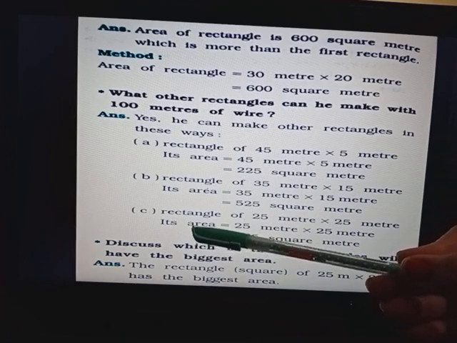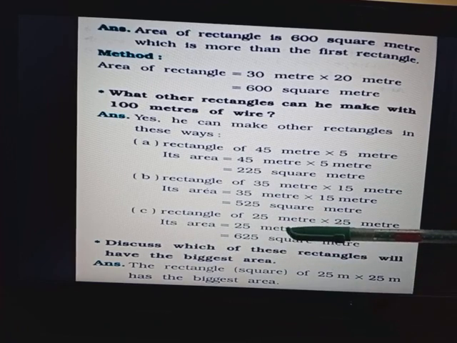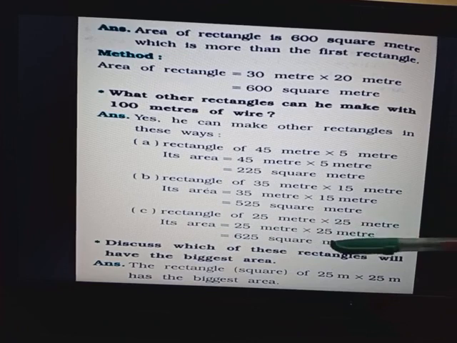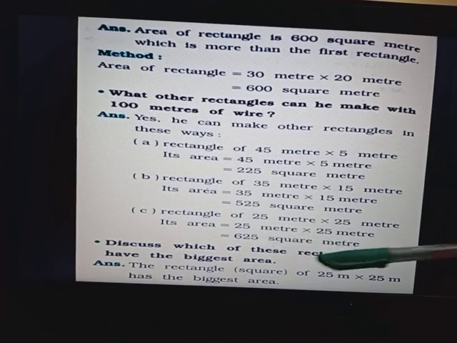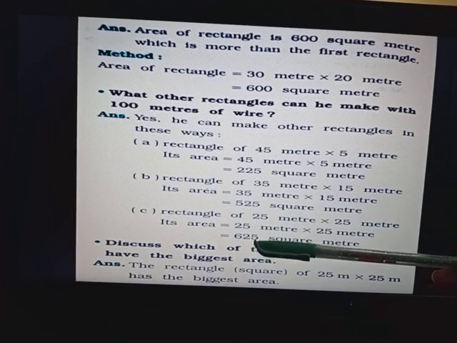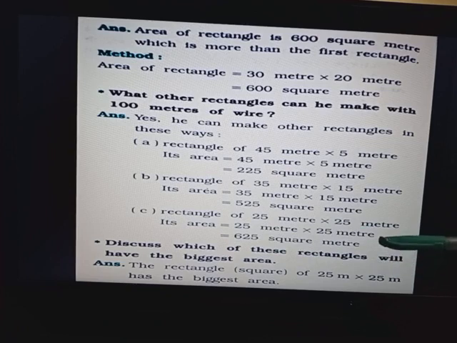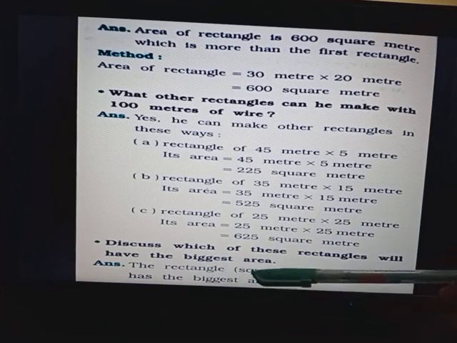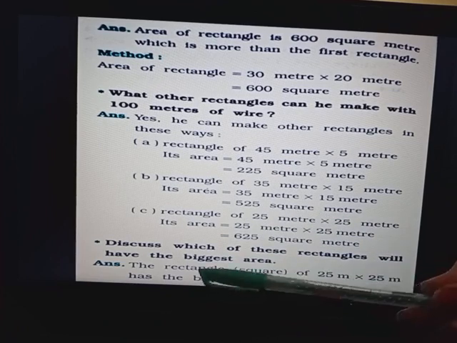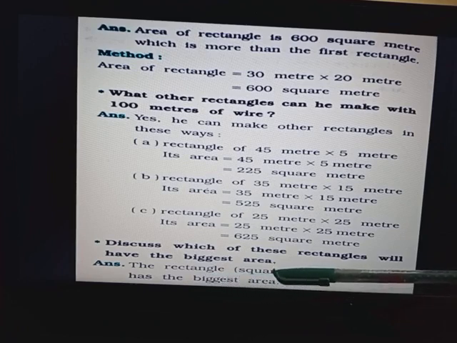Option C, a rectangle of 25 meter and 25 meter. Both length and width are the same, so we can say this is a square shape. So 25 multiplied by 25, the answer will be 625 square meter. Discuss which of these rectangles will have the biggest area.